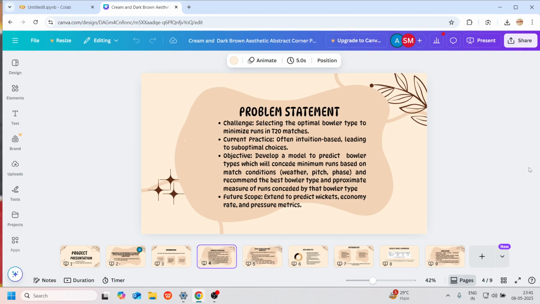It also has an impact on the sports industry. It can help fantasy league cricket platforms predict match performance, and it can be used by talent scouting teams, so a scout can understand a bowler's true value adjusted for conditions, like a spinner performing well on a flat track being more valuable than one thriving only on turning pitches.